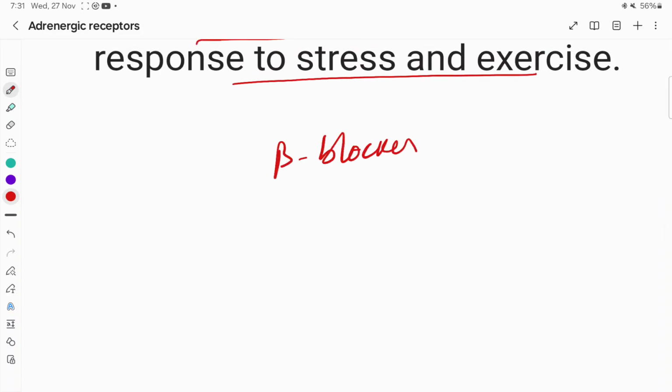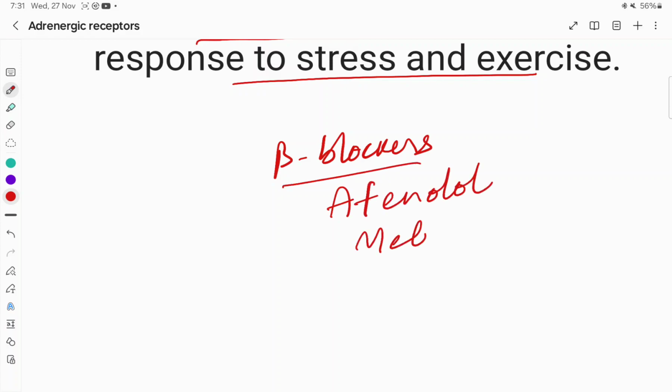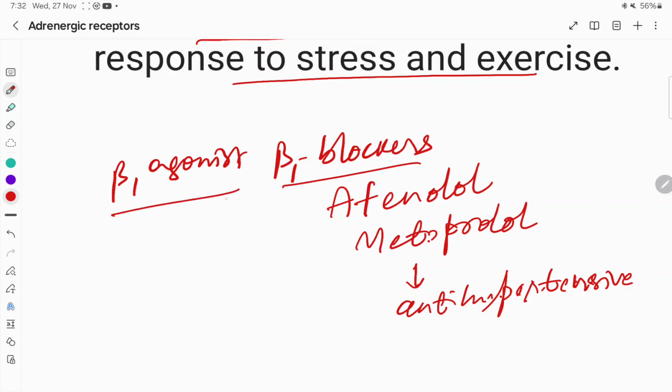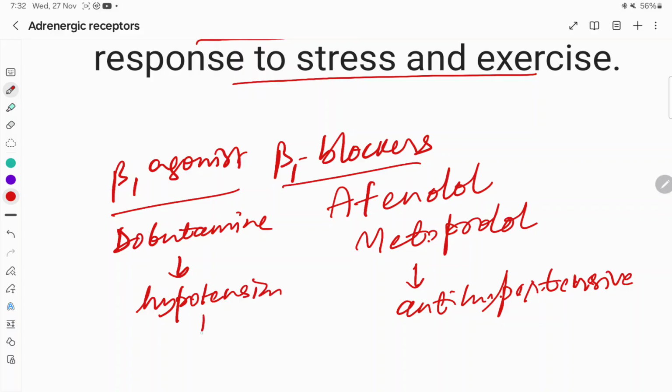Beta 1 blockers like atenolol, metoprolol, they can be used as antihypertensive. And beta 1 agonist like dobutamine, that can be used in case of hypotension treatment.